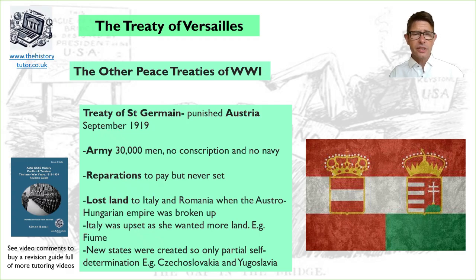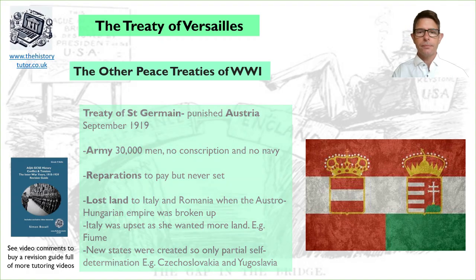The creation of the new states was probably a mixed success of self-determination. They created Czechoslovakia out of Austro-Hungarian lands. So this was a new nation for the Czechs and Slovaks. As you can see, it's a combination of two groups of people. And today they are separate nations. So it was a bit of a compromise because they wanted strong nations to stand up to Germany and Russia if there were potential problems in the future. It didn't quite give people self-determination.